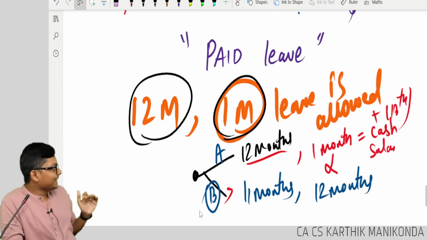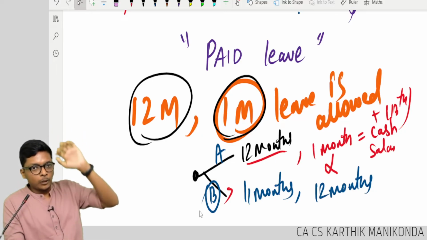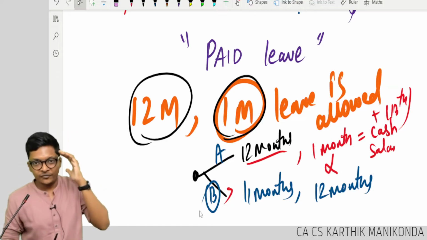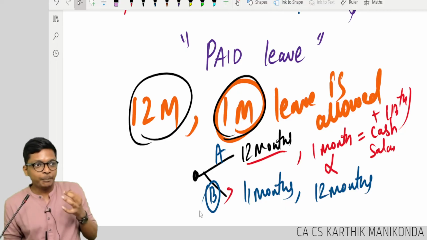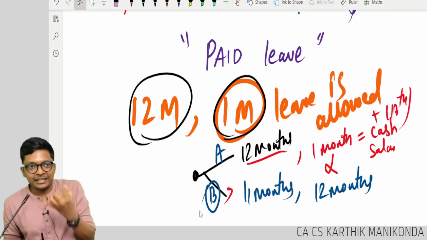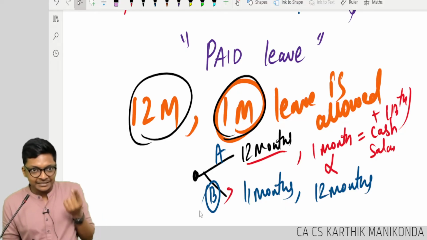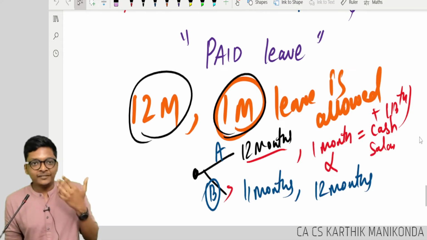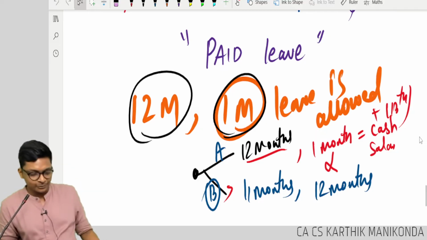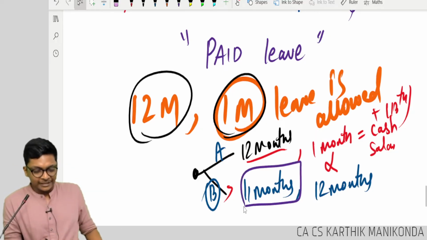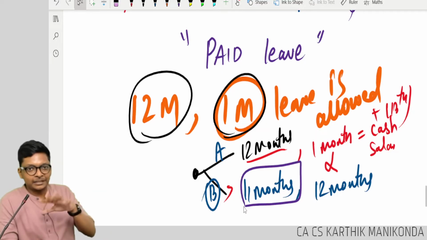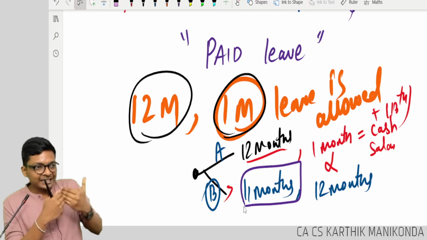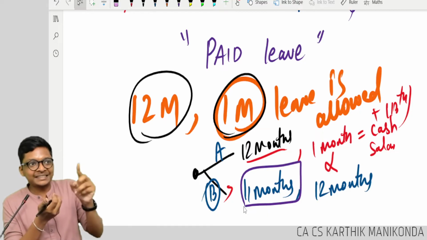How many of you think paid leave is option A? Paid leave is option B. Perfect. Most of you got it B. So first myth that people have is they think paid leave means if they don't take leave, they get cash. No. If you take leave, you get the full salary. I will translate in Telugu also. If you take leave, money will come to hand. Okay, we have Telugu students watching. So if I tell Tamil, I will tell in Telugu. Hindi, I can't tell. I will now tell in English, guys. If you take the leave also, you will get salary.